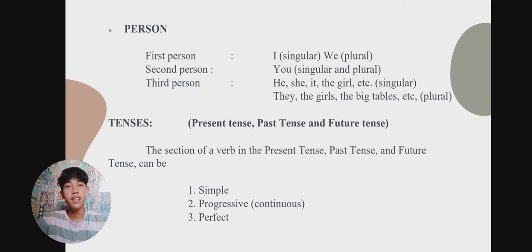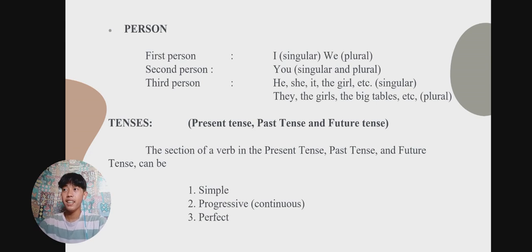The second type of person is the second person. In this second person is you, singular and plural. So the you can be singular and you can be plural. For example, I am kind to you.